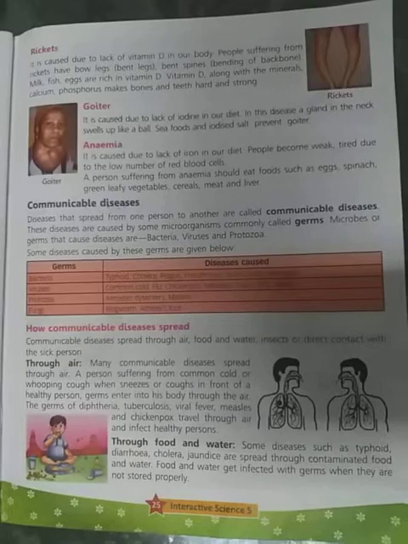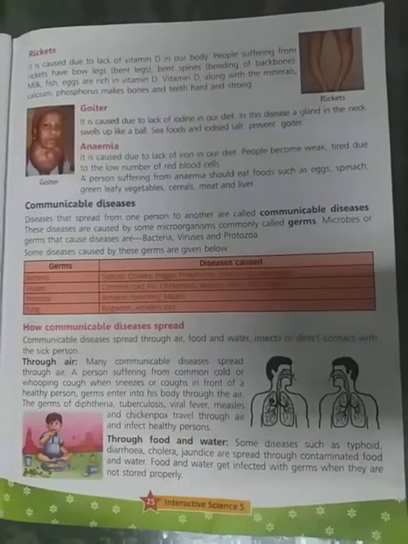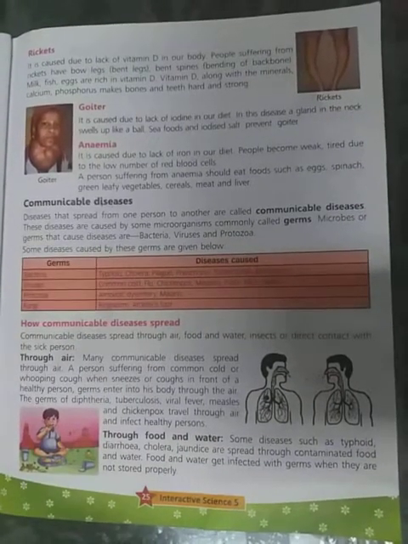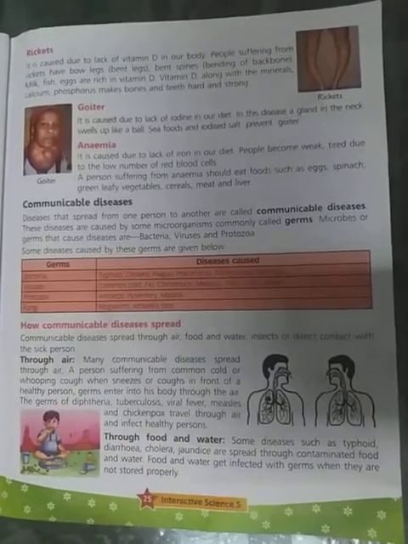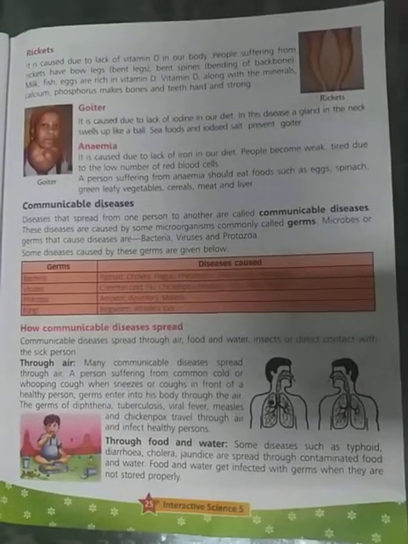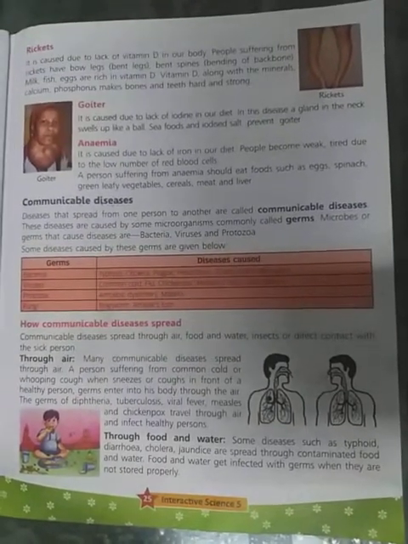So how do they spread through the air? They spread through air when a person suffering from diseases like the common cold sneezes or coughs in front of a healthy person, and germs enter into the healthy person's body through the air. So these types of communicable diseases are spread through the air.